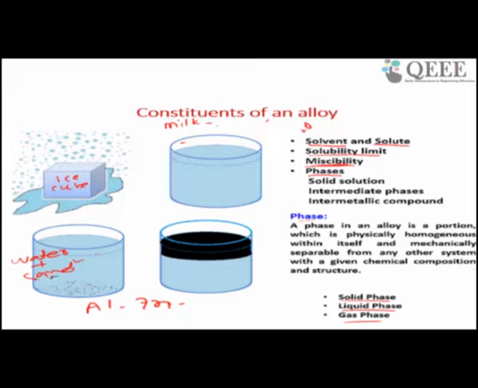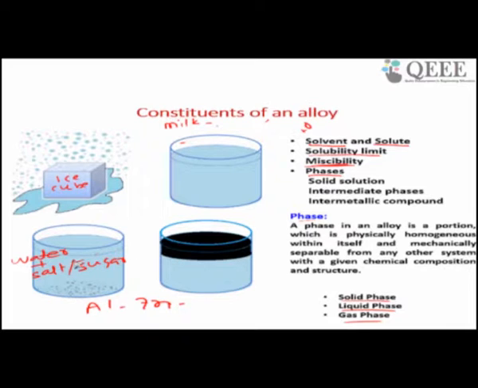One is the liquid phase, water, and the second is the sand phase. So two phases you will get here. This is about phase. Instead of sand, if you add salt or sugar, then what will happen? Suppose you have a glass of water, say 100 milliliter or 1 liter.